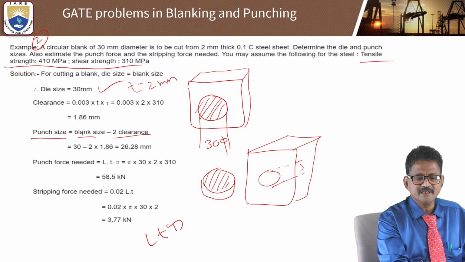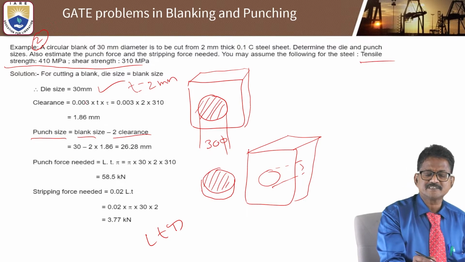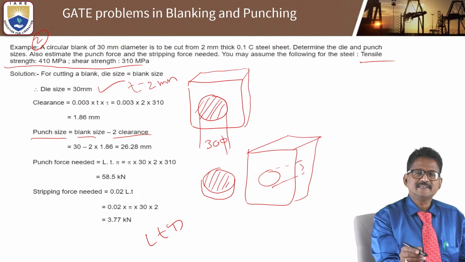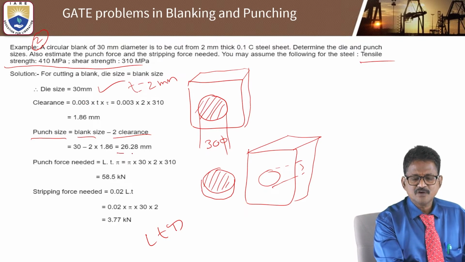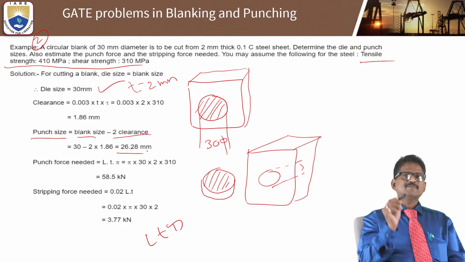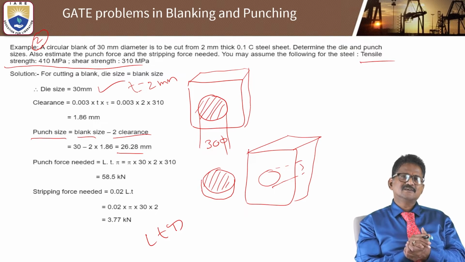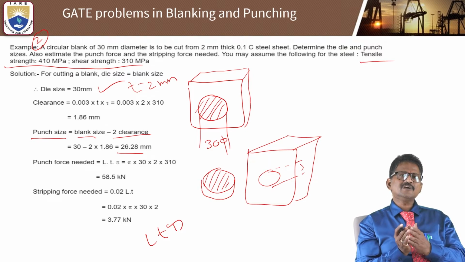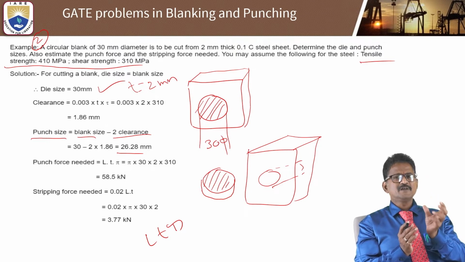So here blank size is given as 30, minus 2 times the clearance 1.86, which gives rise to 26.28 as the punch size. And now, how do you determine the punch force?